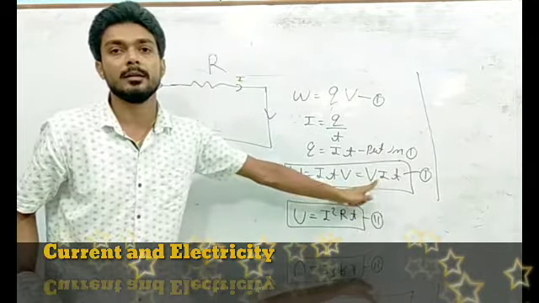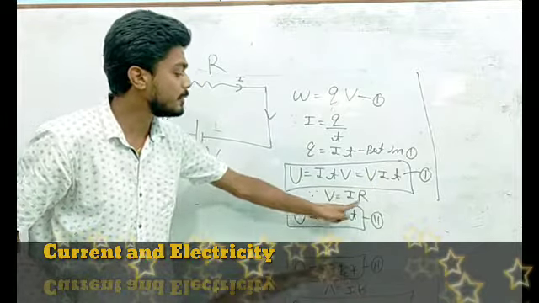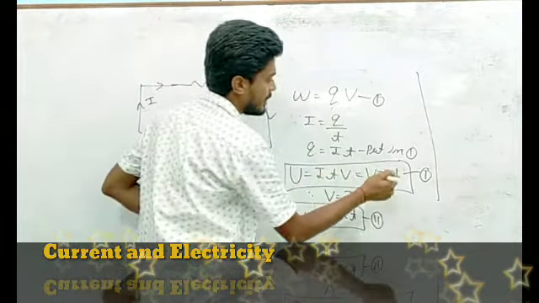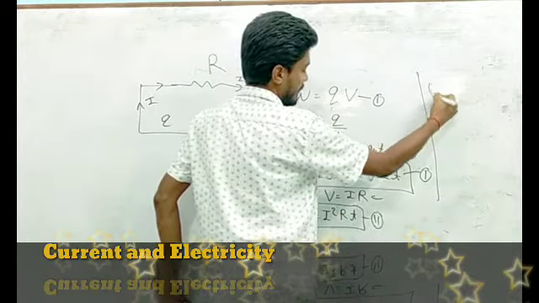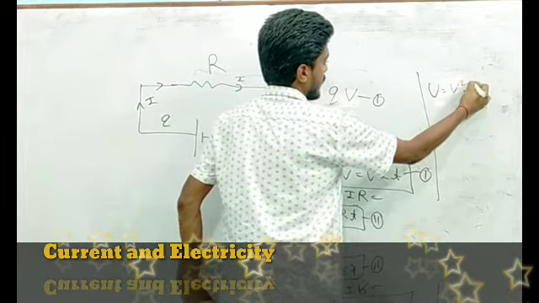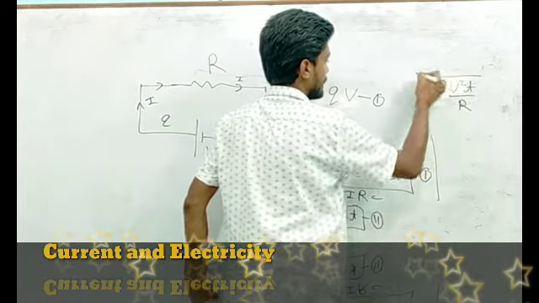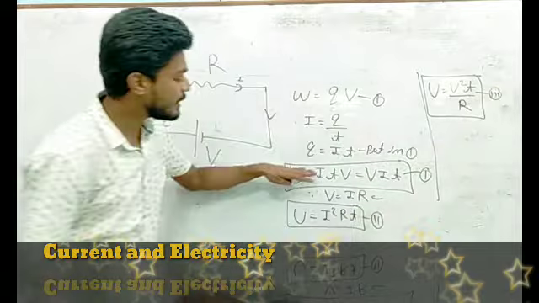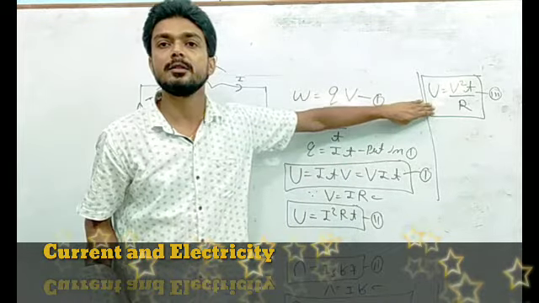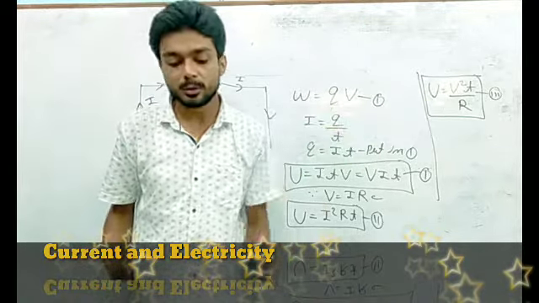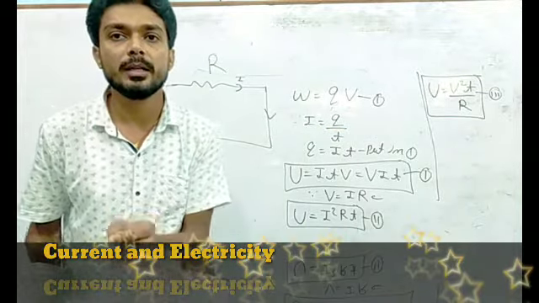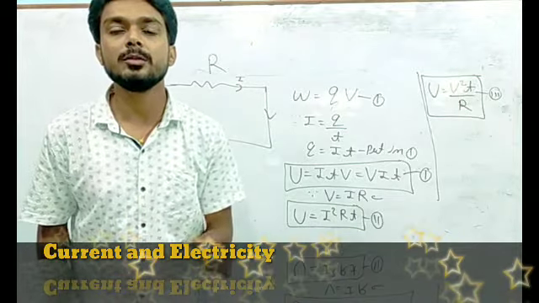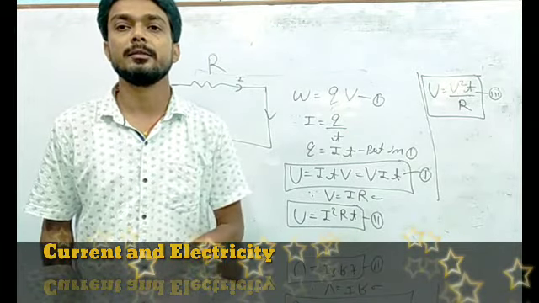Put here I is equal to V by R, then you will find U is equal to V square T by R. This is the third form. These three are the formulas for electrical energy, and we will solve many numericals based on these three formulas.